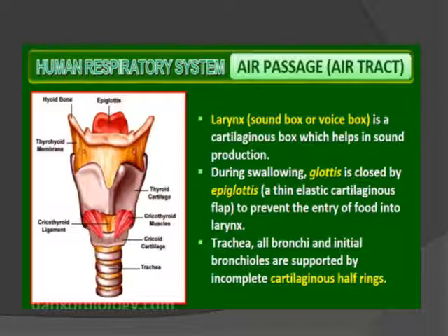Trachea is known as your windpipe. The trachea, bronchi, and initial bronchioles are supported by incomplete cartilaginous half rings, which prevent the trachea from collapsing after forceful expiration.